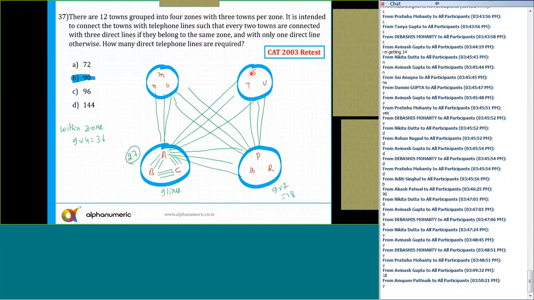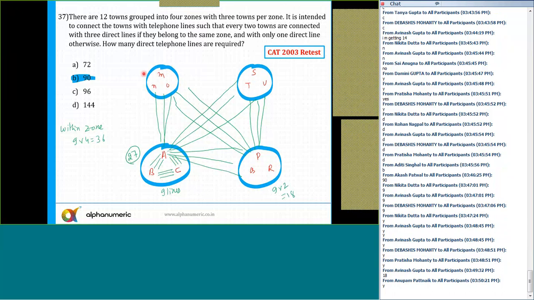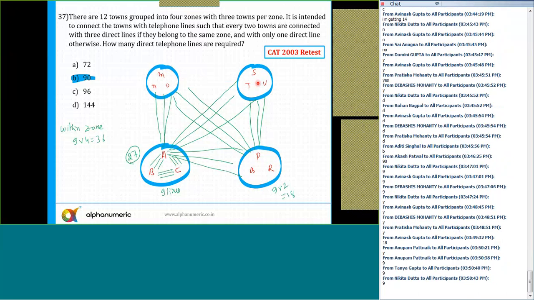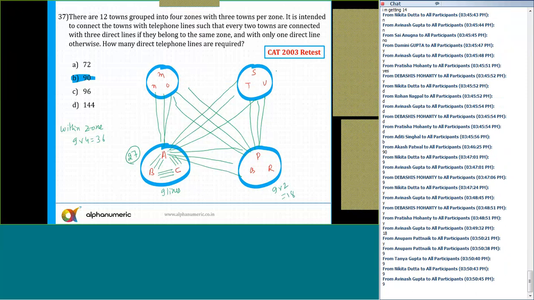Now let's start with the third zone. So the third zone, that is comprising of STU, it is already connected with town PQR, it is already connected with town ABC. So now I need to connect the town STU with town MNO. So how many new lines I'll get? Please tell me. Connect S with MNO, 3 points. T with MNO, 3. And U with MNO, that is 3. Or you can say simply 3 into 3, 9. So I will get another 9 lines here.